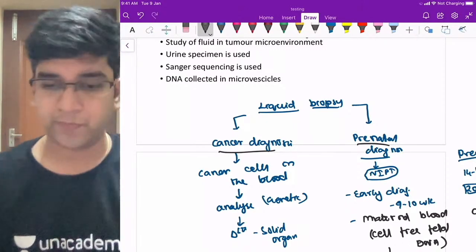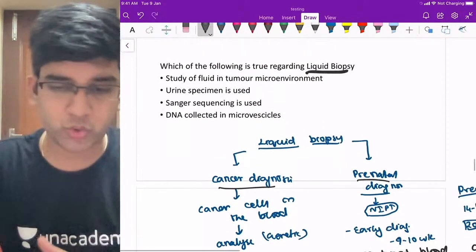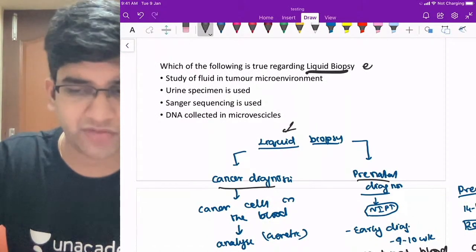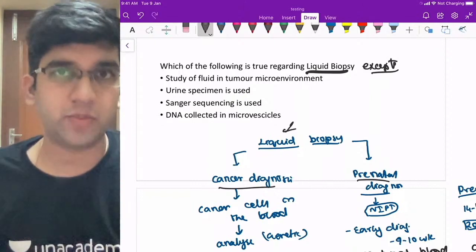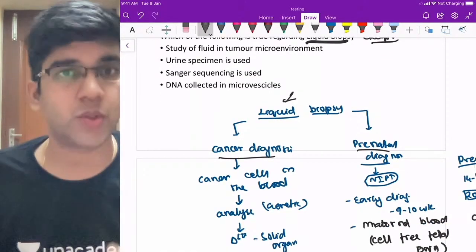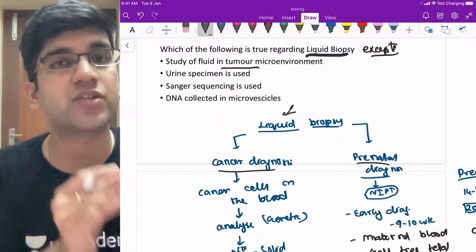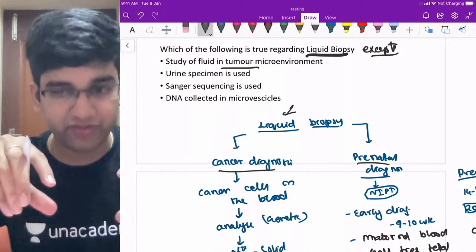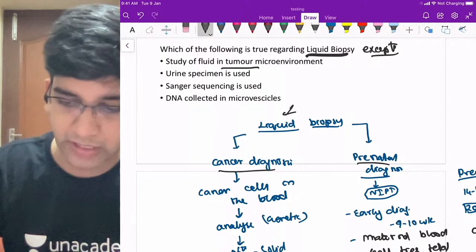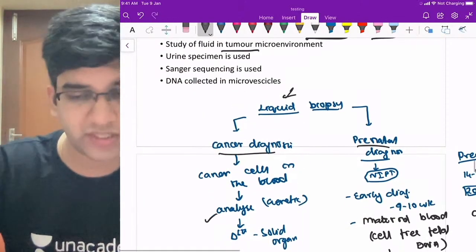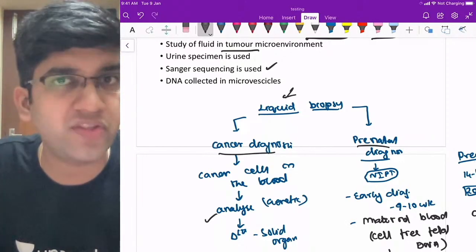Yes, fine. Okay, so this question is not about your NIPT. This question is totally about your liquid biopsy here. I think this question will have an except. I missed it, fine. So when I have a liquid biopsy for cancer diagnosis, what I'm going to do is study the tumor microenvironment, because when a cell breaks everything and goes outside, there will be some information coming out of it from the tumor microenvironment. I have to do a genetic analysis for which Sanger sequencing is done. Sanger sequencing is the way by which I'm going to do the genetic analysis.